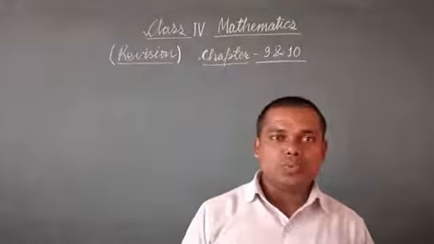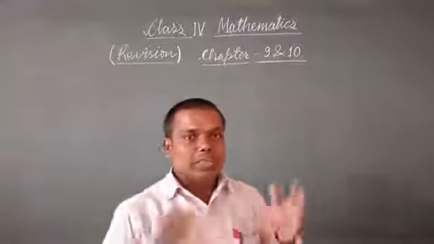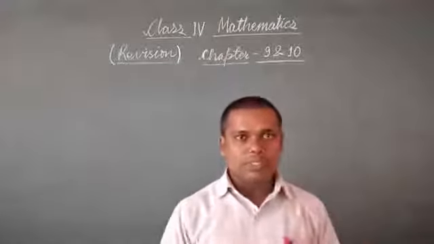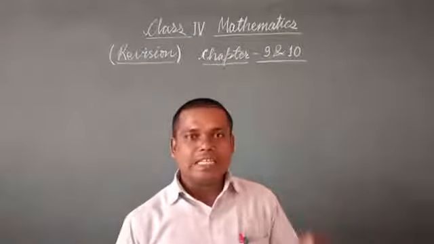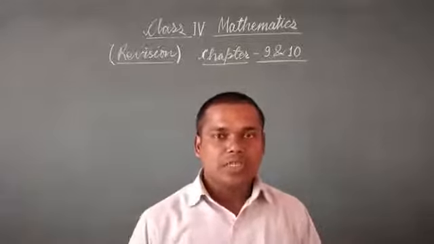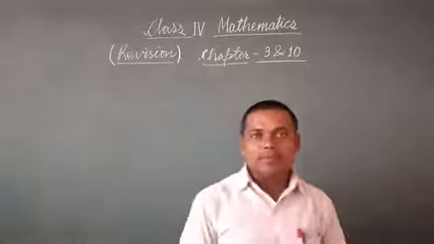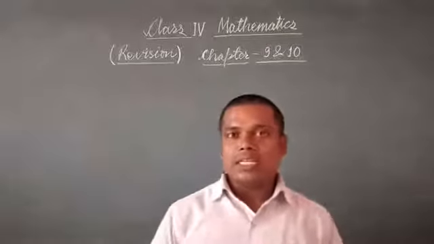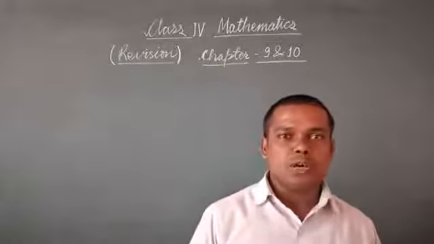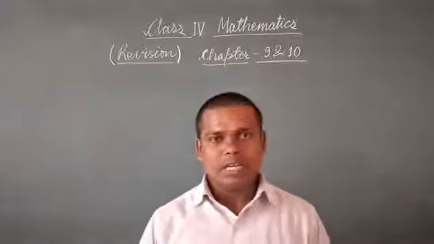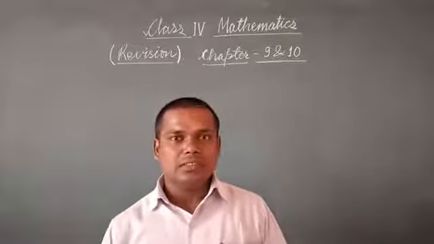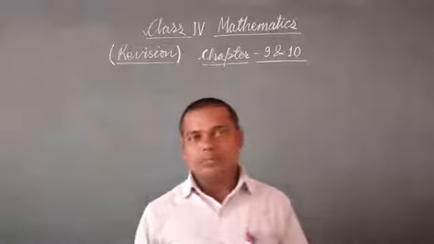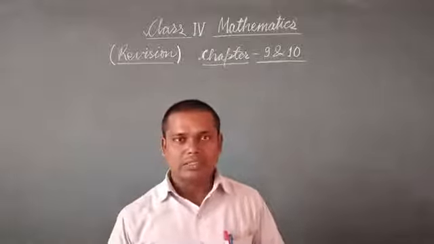In chapter 9, we studied first about tangram. A tangram is a piece of paper. It is just like a puzzle which was invented in China. In this, a square shaped paper is cut into different shapes of paper, like a triangle, rectangle, parallelogram, a square.